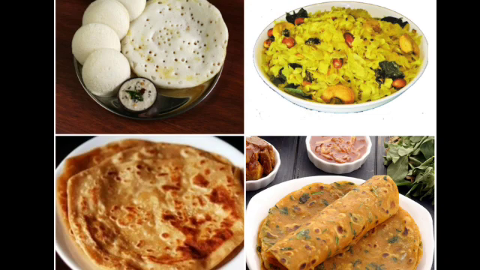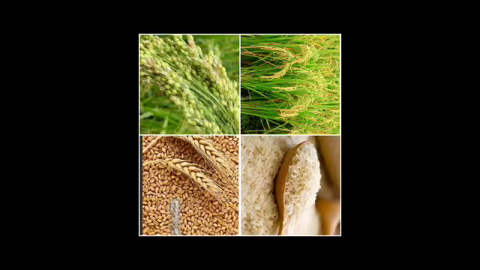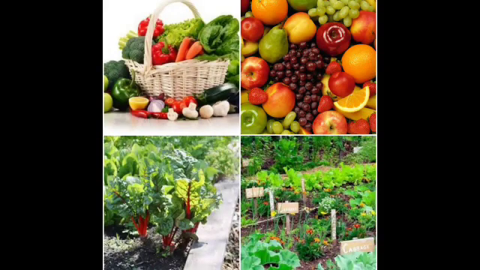Yes, they are the products of plants. Look at the pictures here. The rice plants give us rice. Wheat plants give us wheat. Plants give us vegetables and fruits also.